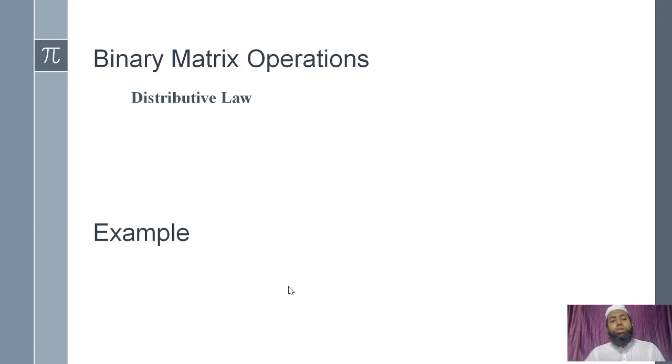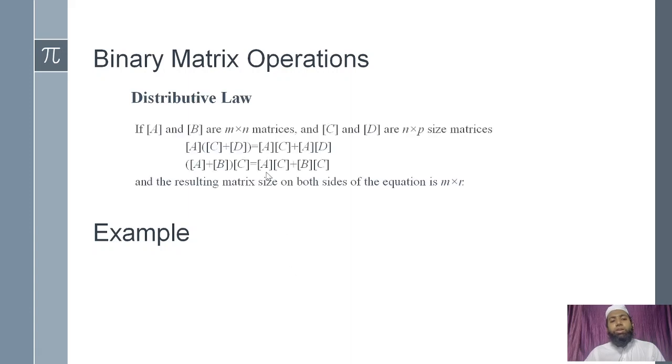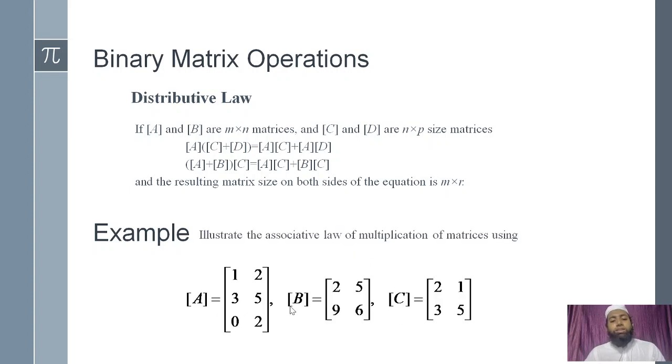And what distributive law says, A into C plus D. This means पहले ये दोनों का addition करेंगे, then we will multiply this to A. Here पहले ये दोनों मल्टीप्लाई करेंगे, फिर ये दो मल्टीप्लाई करेंगे, फिर एडिशन लेंगे। Likewise here we will add this, यहाँ पे ये दोनों ऐड करेंगे, फिर इसको मल्टीप्लाई करेंगे। Here we will multiply this and this, then after addition. So these laws are very important one for the matrices. इसके examples से हमको और clear हो जाएगा. We'll get clear with the help of examples. So let us begin with these three matrices A, B and C.